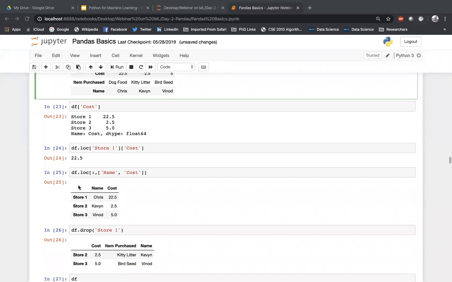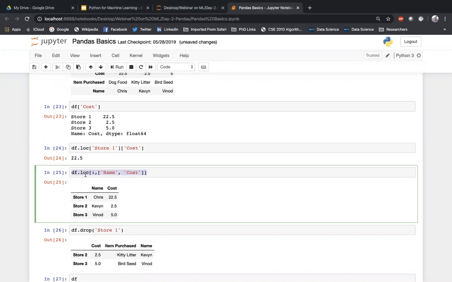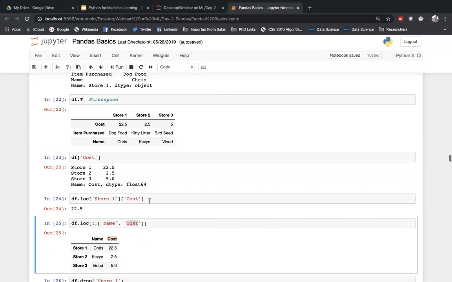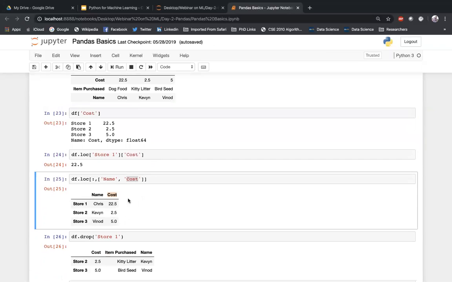Right. So what about this one? This one is accessing the location. Yesterday I was telling you, right? First colon, comma, this list. What do you mean by that? Before the comma, it represents the rows. After the comma, it represents the columns. So we are telling pandas that you consider all rows, but in the columns, you take only name and cost. That's the reason it has taken only name and cost and all the rows. What is excluded is the item purchased. We didn't take the item purchased, right?